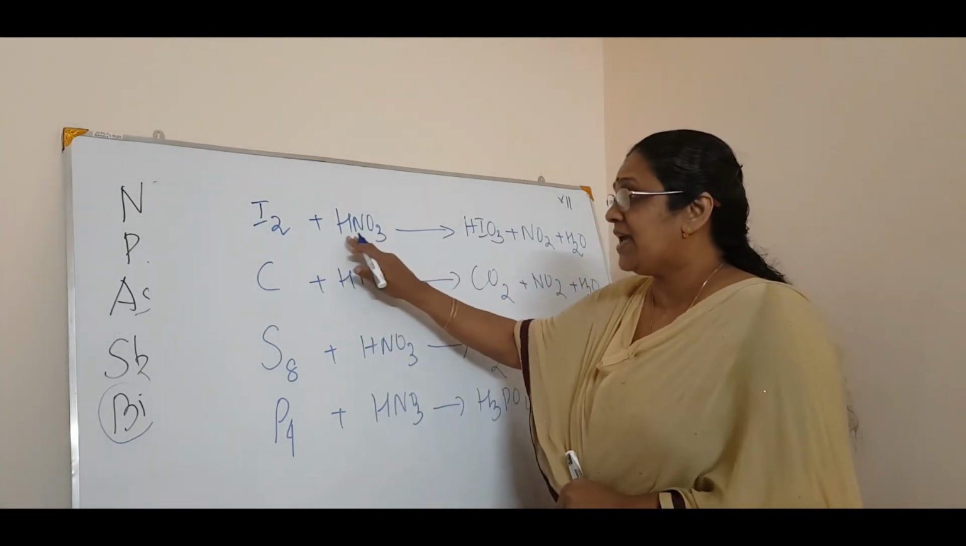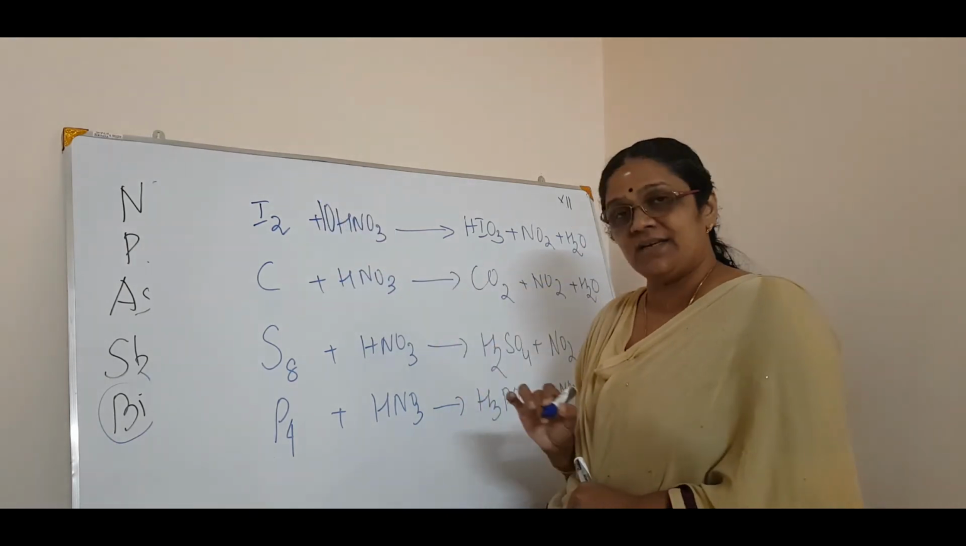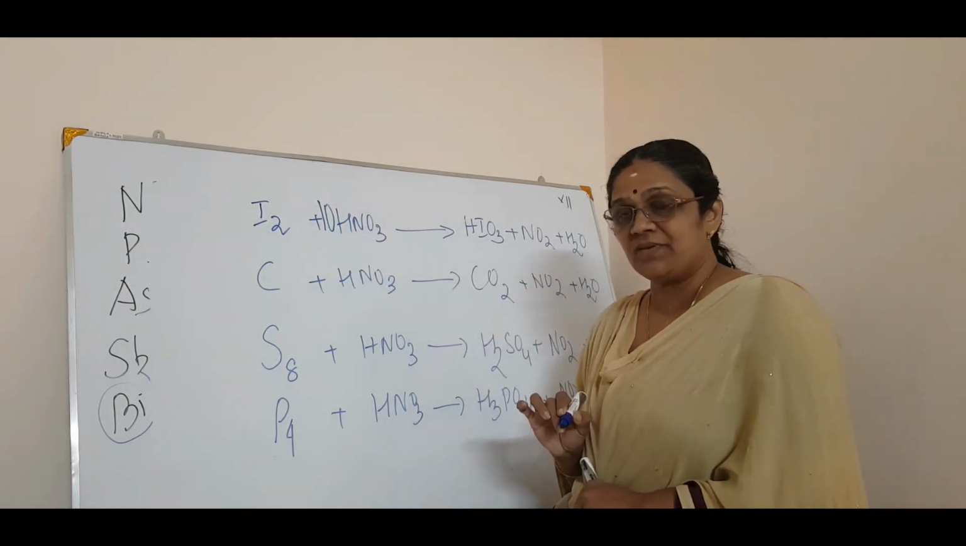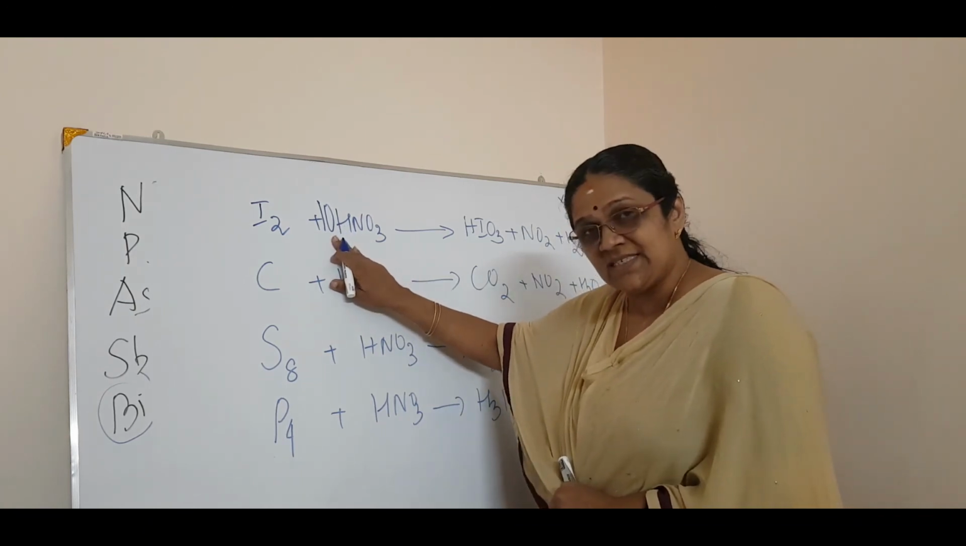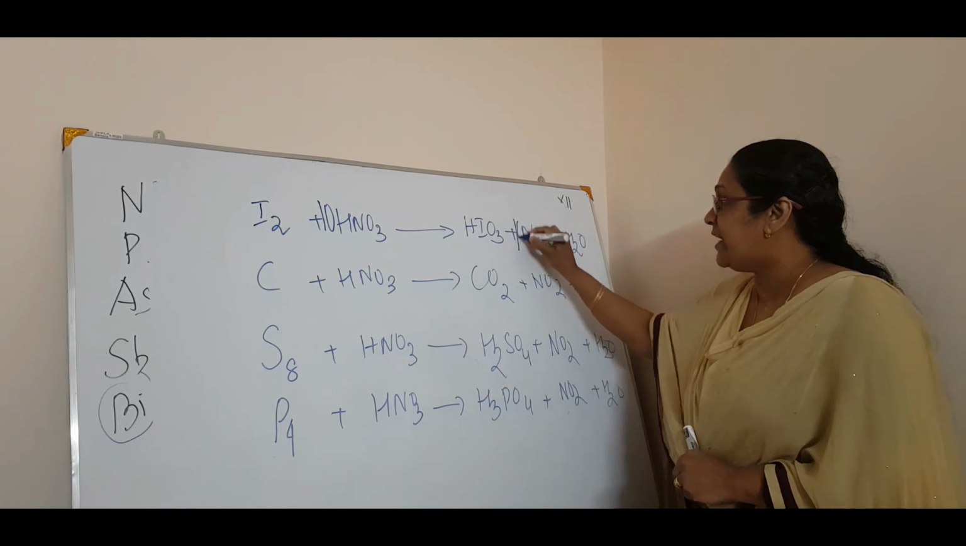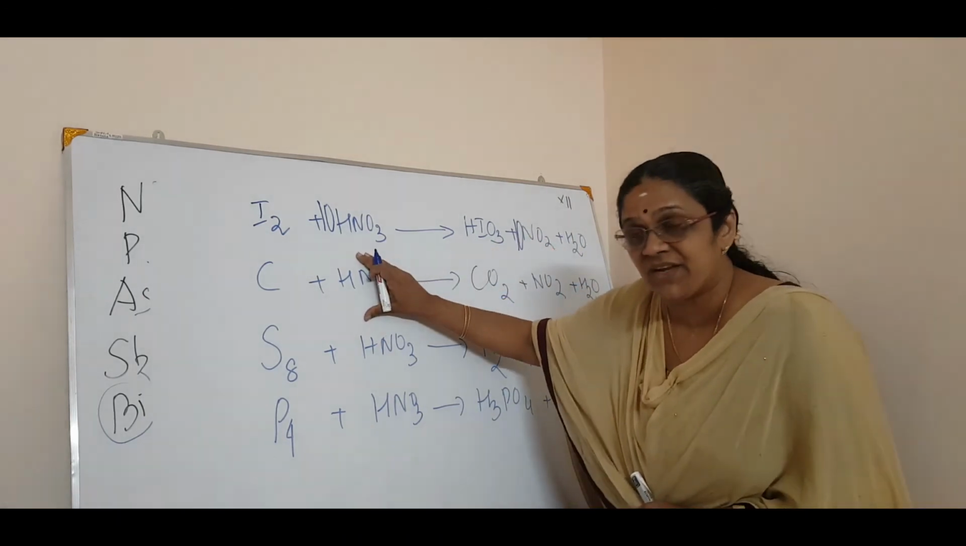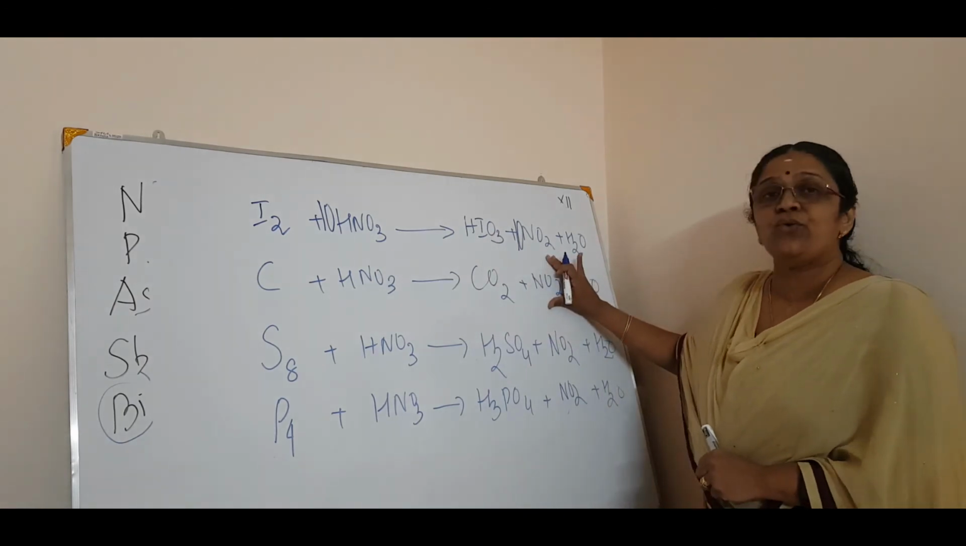Now, nitric acid with iodine, it is 10 nitric acid that we have to study. If it is 10 nitric acid, then you have to write 10 NO2. The same 10 will be in NO2. Whatever the coefficient of nitric acid is, that is the NO2 coefficient.